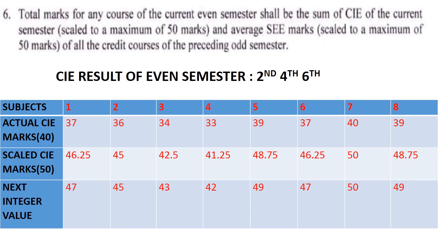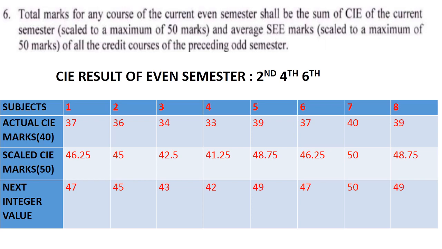Again that should be scaled to 50 as per the procedure. If scaled to 50, 37 becomes 46.25, 36 becomes 45, 34 becomes 42.5, 33 becomes 41.25, 39 becomes 48.75, 37 becomes 46.25, 40 becomes 50, 39 becomes 48.75. So these are the CIE marks of the current event semester.